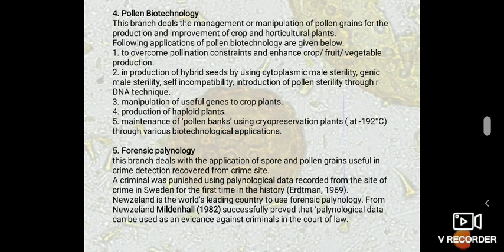The following applications of pollen biotechnology are given below to overcome pollination constraints and enhance crop, fruit, and vegetable production: production of hybrid seeds by using cytoplasmic male sterility, genetic male sterility, self-incompatibility, and the introduction of pollen sterility through rDNA technology; manipulation of useful genes to crop plants; production of haploid plants; and maintenance of pollen banks using cryopreservation of plants through various biotechnological applications.